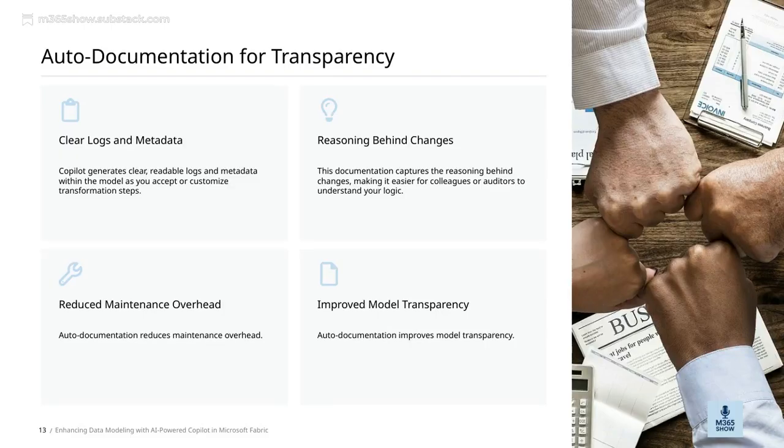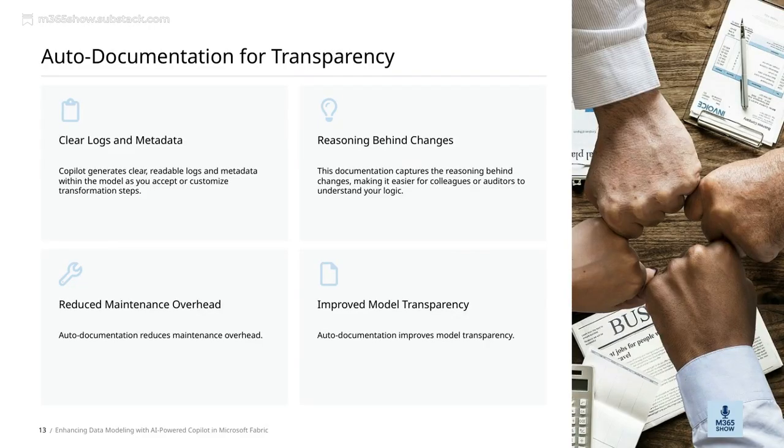Let's talk about how auto-documentation enhances transparency in data modeling. By automatically capturing details, it makes our models more understandable and accessible. This improved transparency helps everyone involved, whether colleagues or auditors, to grasp the reasoning behind the changes we've made. Auto-documentation also reduces the maintenance overhead. Instead of manually updating documentation or trying to track down why a model behaves a certain way, the system does much of that work for us automatically. This saves us time and effort, allowing us to focus on refining our models rather than explaining them.